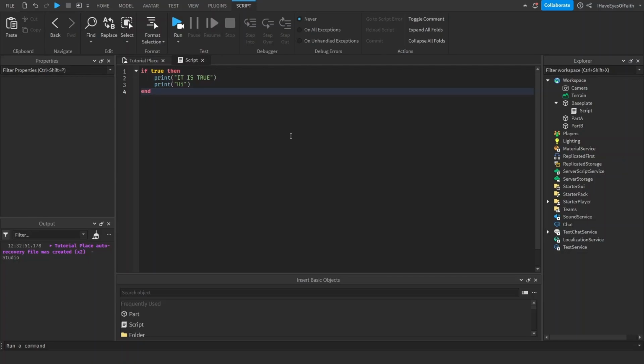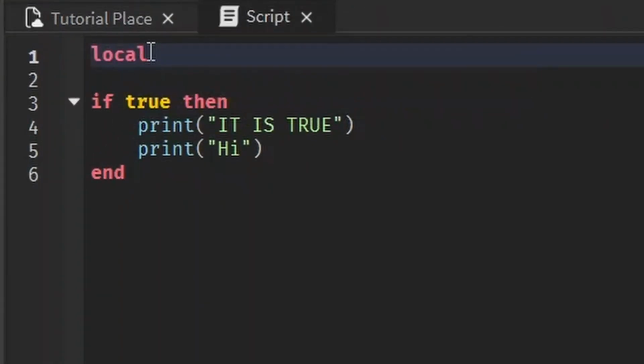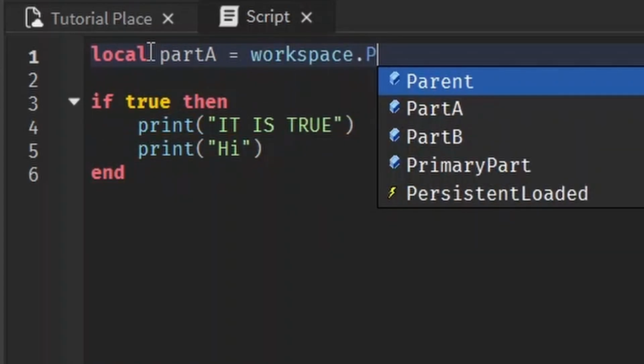So we did the if statements, but what if you want to do something else when the condition is false? Well, that's when we use an else statement. To use an else statement, you have to make an if statement. For example, let's use this part and make a variable, local part A is equal to workspace.partA.